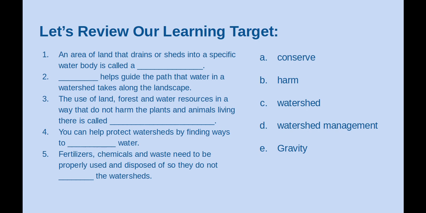Gravity. Number 3. The use of land, forest, and water resources in a way that do not harm the plants and animals living there is called D. Watershed management. Number 4. You can help protect watersheds by finding ways to blank water. The correct answer is A. Conserve. And number 5. Fertilizers, chemicals, and waste need to be properly used and disposed of so they do not blank the watersheds. The correct answer is harm, B.